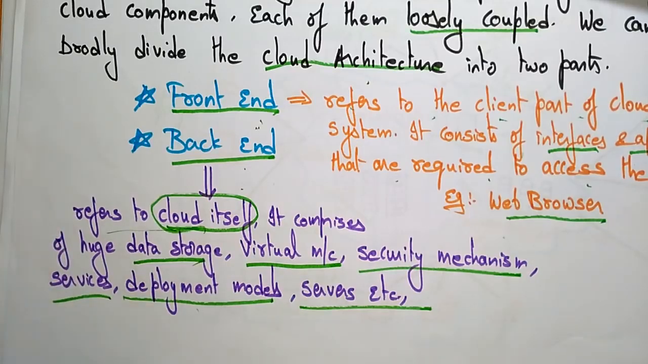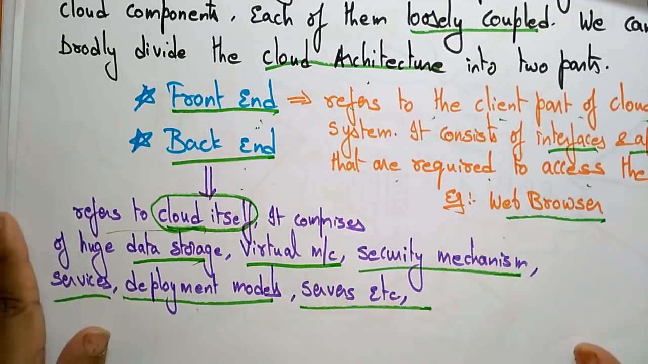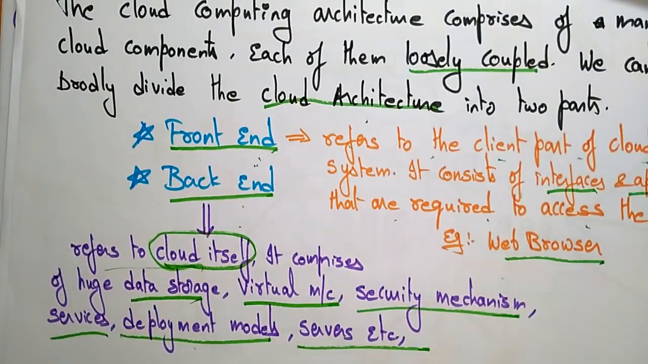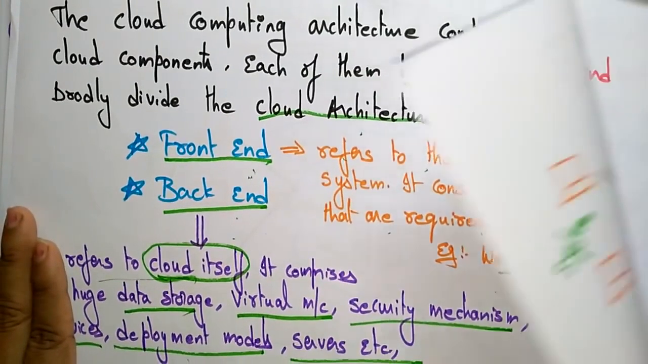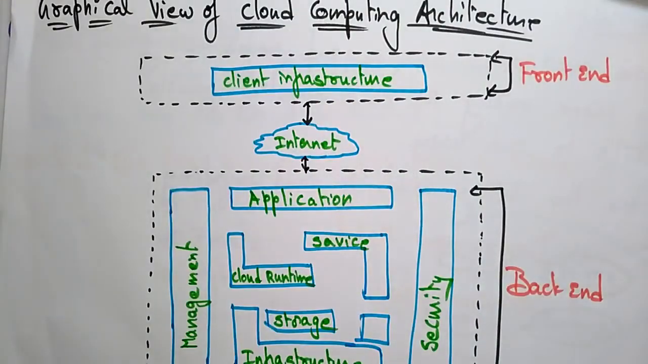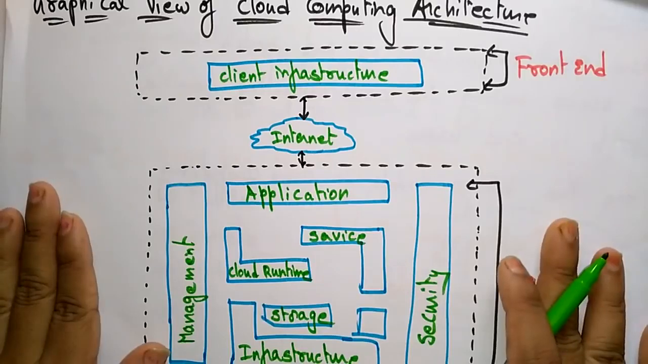That will be accessed with the help of the internet. Whatever service you want, you are accessing with the help of the internet. So the cloud architecture is divided into front end and back end. Let me show you the graphical view of cloud computing architecture.